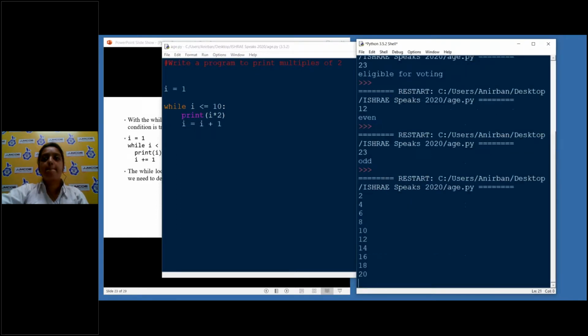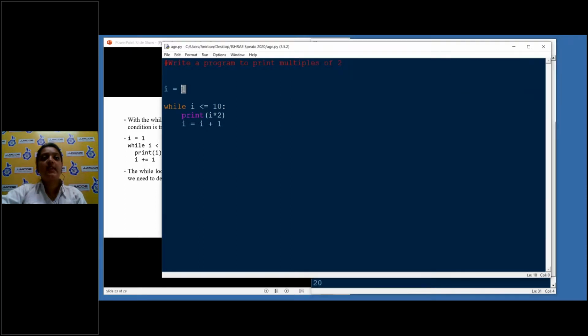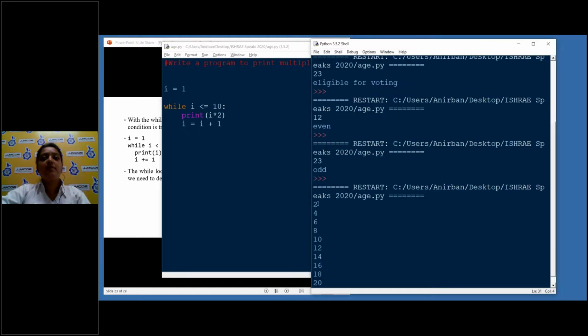Okay. What did we get here? 2, 4, 6, 8, 10, 12, 14, 16, 18, 20. This is what the purpose of i was. i first gets a value of 1. We wrote a condition: run this program as long as the value of i is less than or equal to 10. We printed i into 2. So the first value of i was 1, so 1 into 2 means 2. So that is the value that we got here.